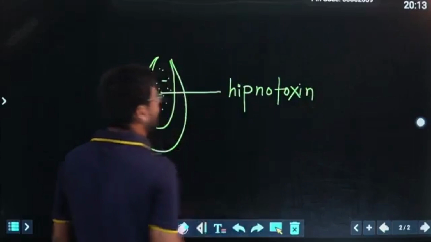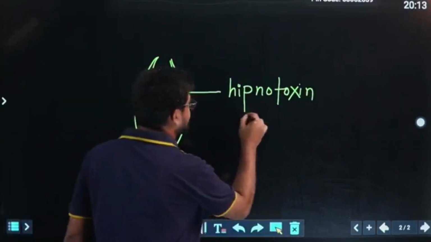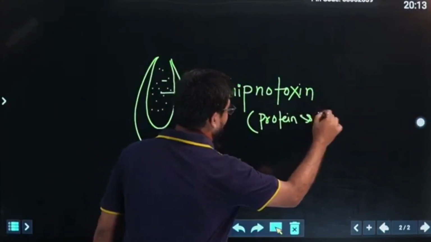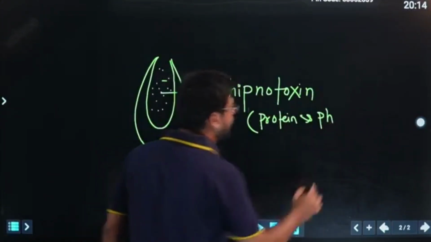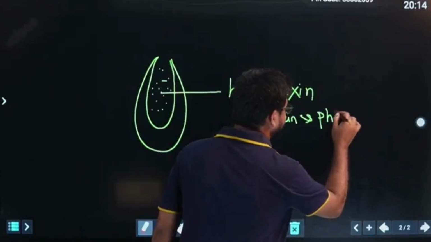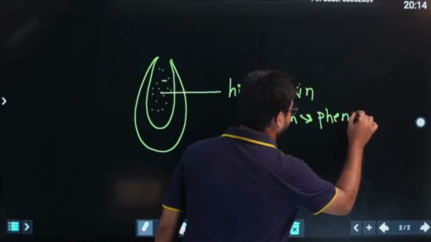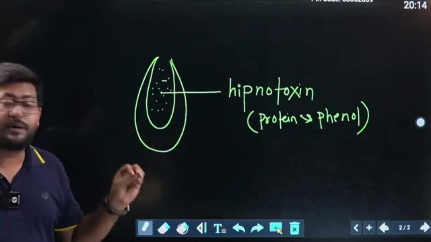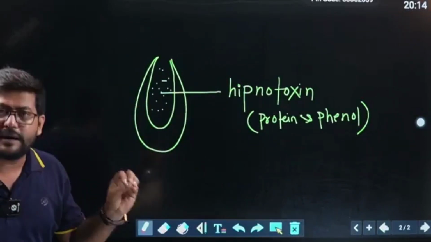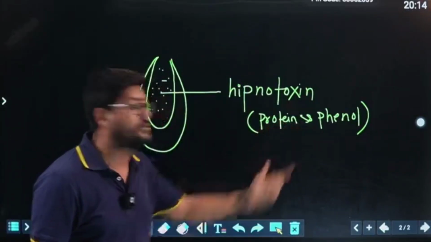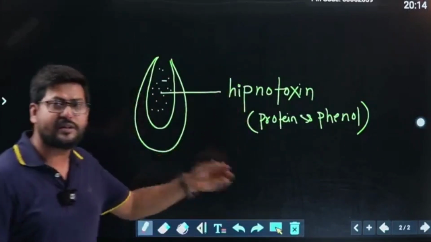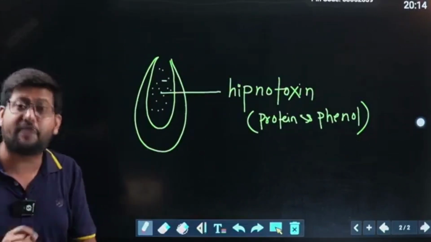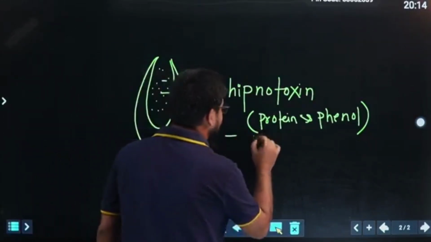The element is made up of two compositions: protein and phenol. So these are two chemicals, protein and phenol. You have to remember this information because it always comes in your exam. Both form a poisonous chemical that can hypnotize because it works on the nervous system. That is why you can also say it is neurotoxic.